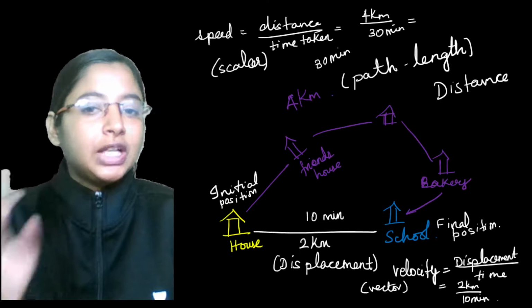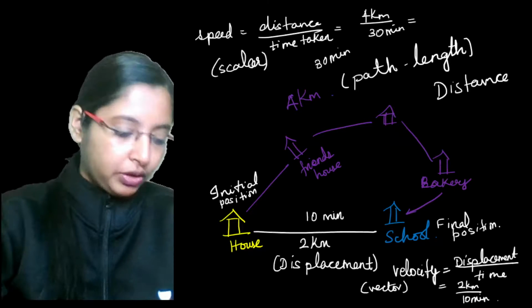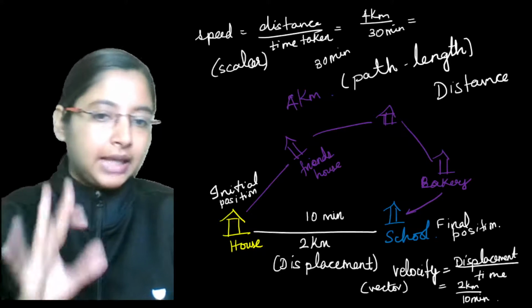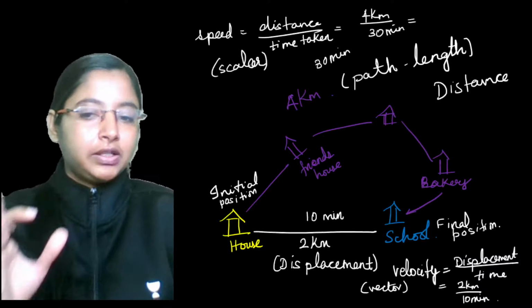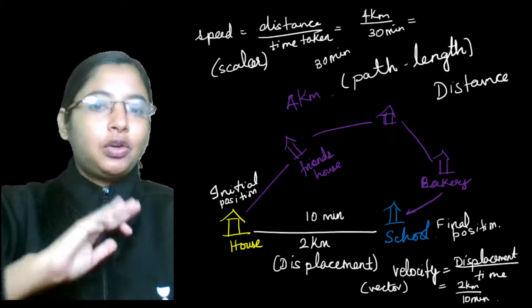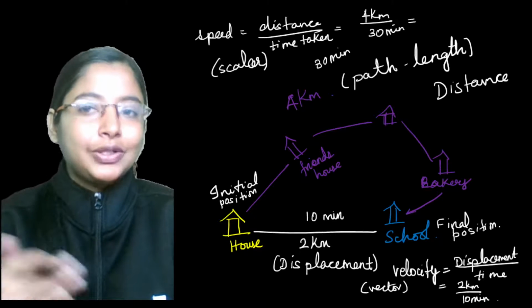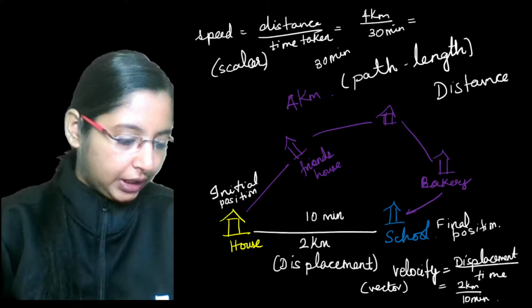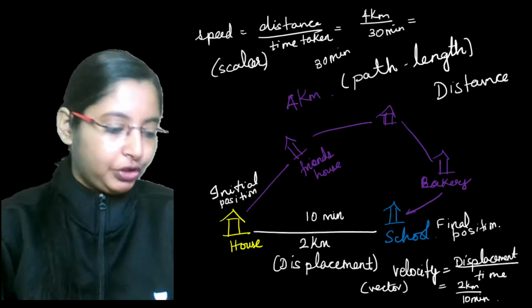Then which direction is it going? Is it going towards north? Is it going towards south? Is it going towards northeast or northwest? That comes into picture as well. That's the difference between velocity and speed. Speed, we are only worried about the magnitude. We don't care what the direction is. But in case of velocity, we are also talking in terms of the direction in which it is.